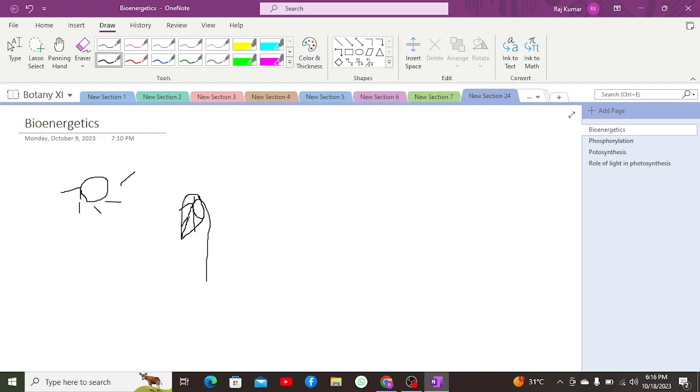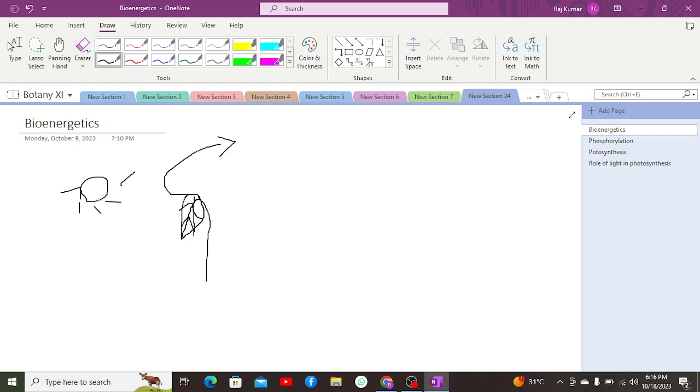These pigments absorb the light, due to which the light energy is converted into chemical energy through the process of photosynthesis. First, through the photochemical process, light energy is converted into chemical energy, after which the chemical energy in the form of ATP and NADPH2 is converted into glucose, which is a biochemical energy.